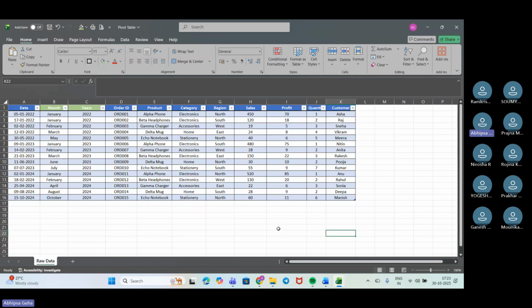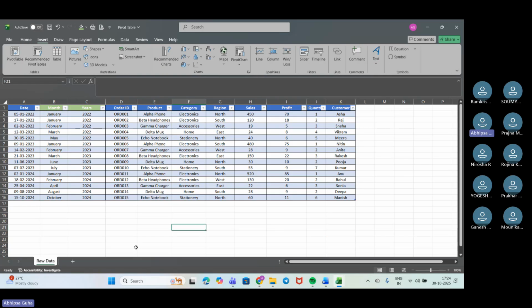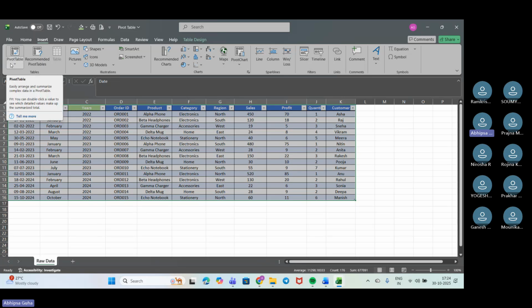So we'll see from scratch how we can create the pivot tables. Okay, so now we'll just go ahead with the insert. We'll just select the entire one. Now we'll go to the insert tab. We have the option of pivot table. We'll click on pivot table.